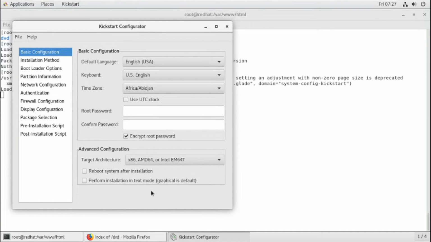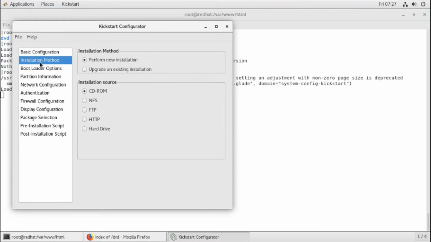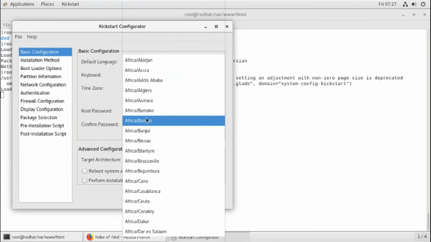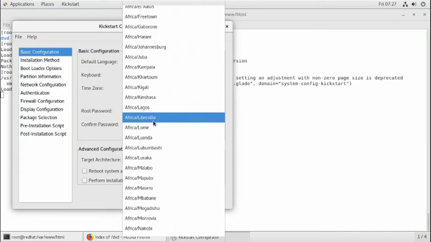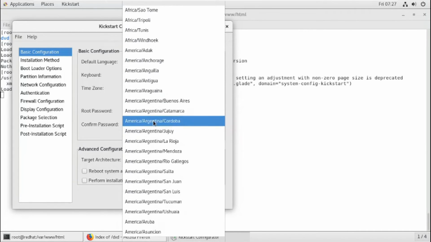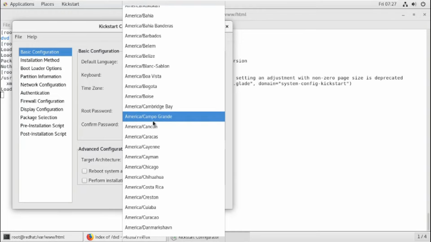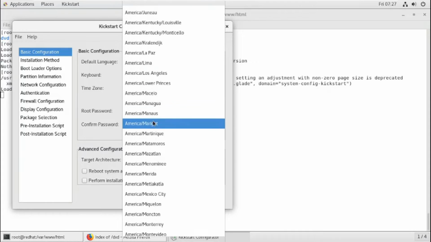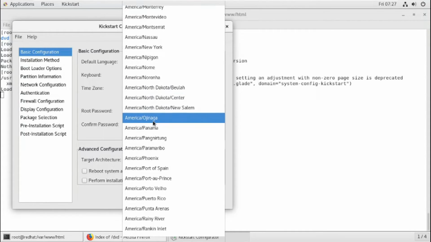This is the tool. There are so many settings, you can see. It asks like questions, so you have to select the options before you install, and those will be written to a file. At the end you can save it in a particular directory. The first configuration is basic configuration, like your time zone. I am making it India, so I have to go to Asia and select Kolkata. Right now it is America.